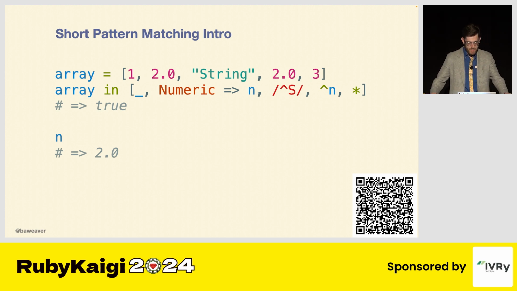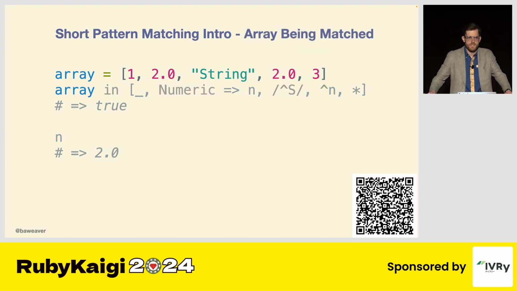Now, this captures many of the core syntax structures and we'll quickly step through each one. At the bottom right, you'll find a QR code which links to the main repository for this code or for all the relevant tools associated with it. So step by step here. The first is that we have a literal array. Now, to anyone who uses Ruby, this isn't too bad. This is just an array with a couple of numbers and a string inside of it. Everything that we've seen so far if we've done any amount of Ruby.